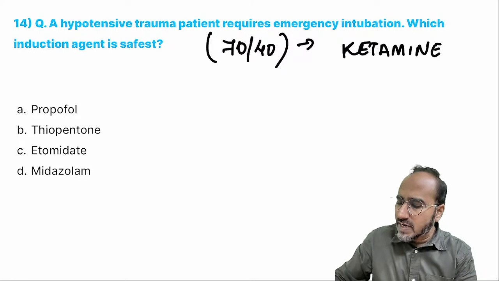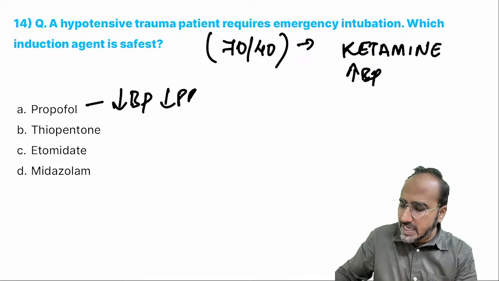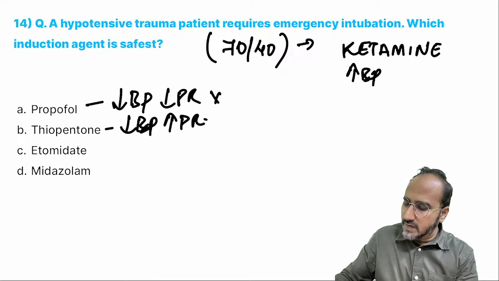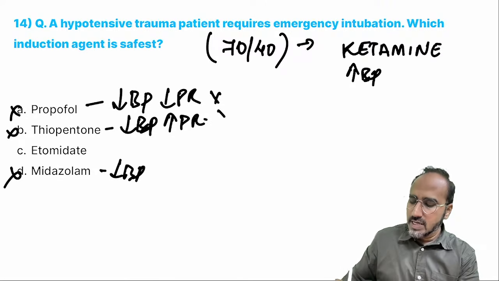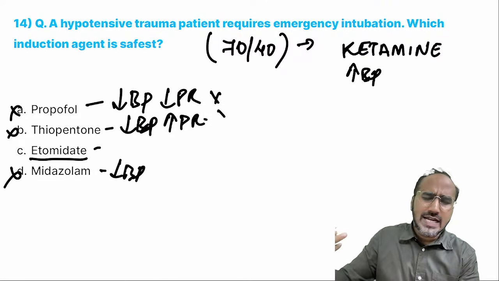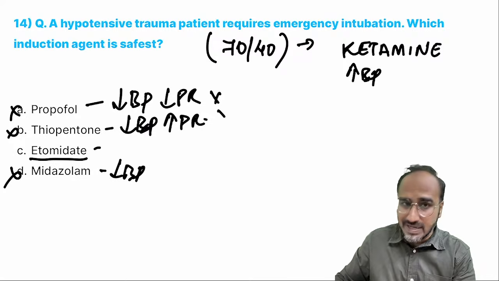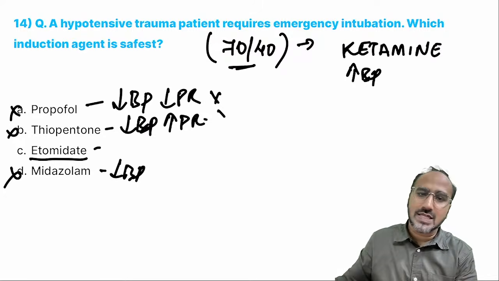Why is ketamine best? Because ketamine increases the BP. Remember, propofol you cannot give. Why? Because propofol causes hypotension and bradycardia. Thiopentone causes hypotension and tachycardia. So it cannot be given. Both cannot be given. You are left with midazolam. Midazolam again causes hypotension, so we are not giving it. Etomidate can be given. Ideally, the best agent is ketamine, but etomidate can be given. Why? Because etomidate is a cardiostable IV induction agent. It does not decrease the BP. It maintains the BP.